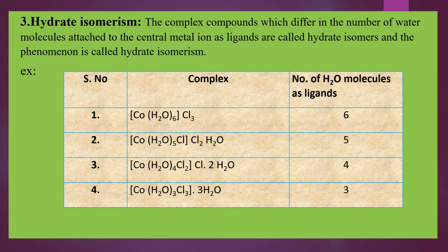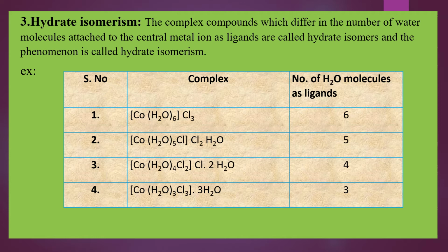So the complex compounds which differ in the number of water molecules attached to the central metal ion as ligands. Here the water molecules which are present outside the coordination sphere, we do not consider them. Only we consider the number of water molecules attached to the central metal ion as ligands.